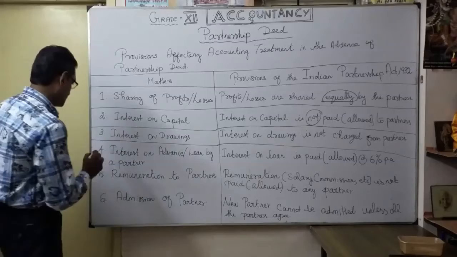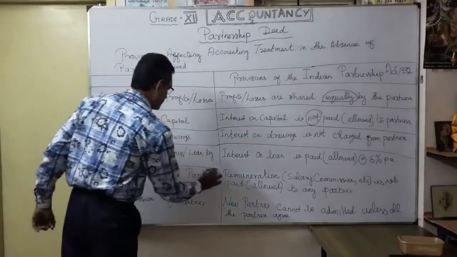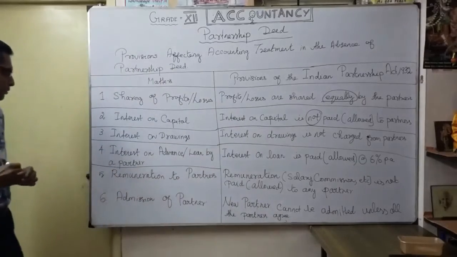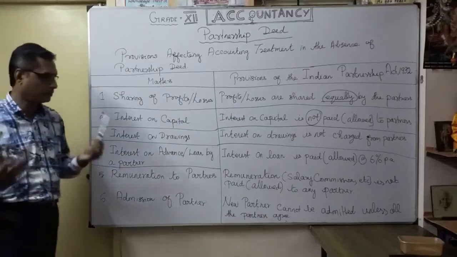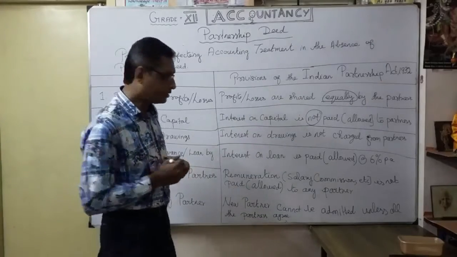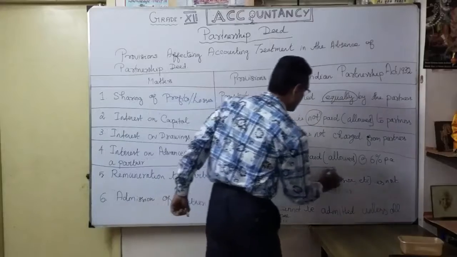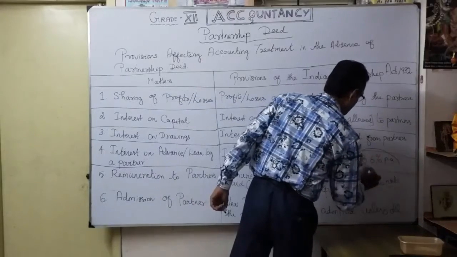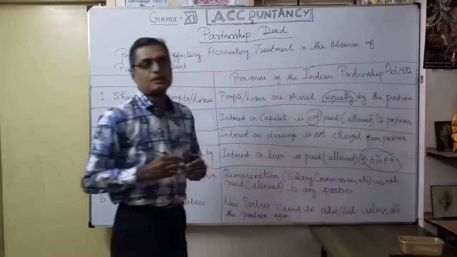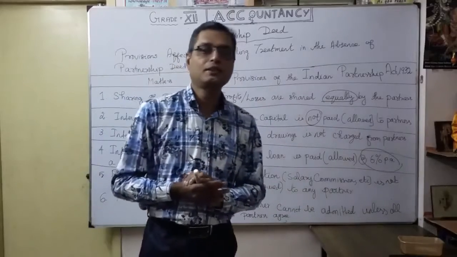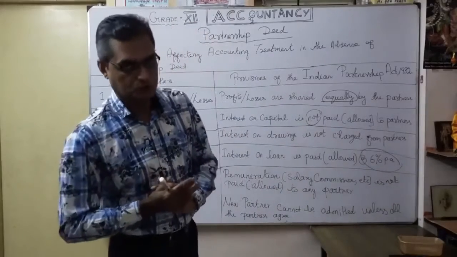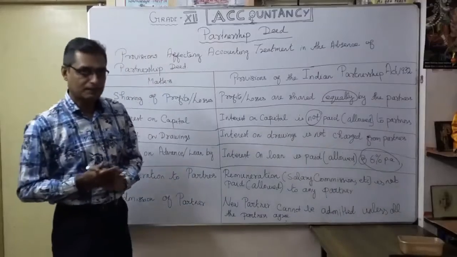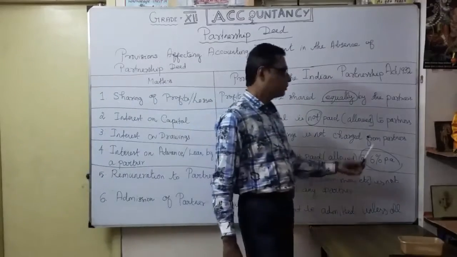The first one is profit sharing, the second is interest on capital, the third is interest on drawings. The fourth one is very important: any loan given by the partner. Interest on advance or loan given by the partner is allowed here because the firm has to pay it to the partners. The maximum limit is fixed at 6% per annum.